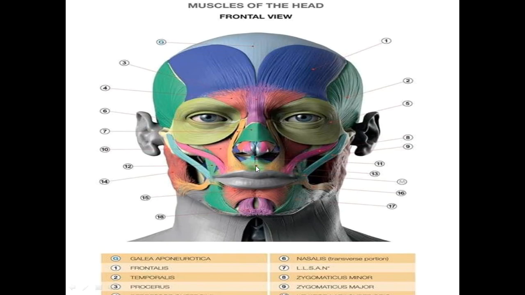What about this muscle? This muscle is not just here, it is around the mouth. This is called the orbicularis oris. It is like the orbicularis oculi.